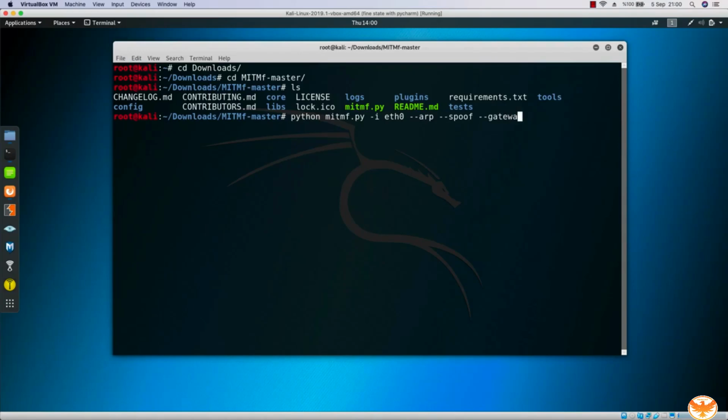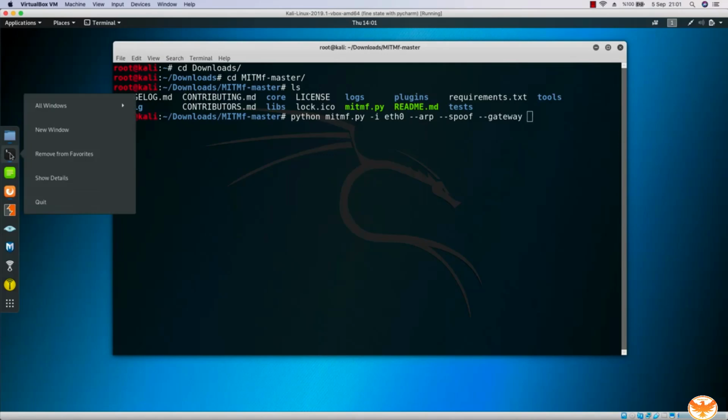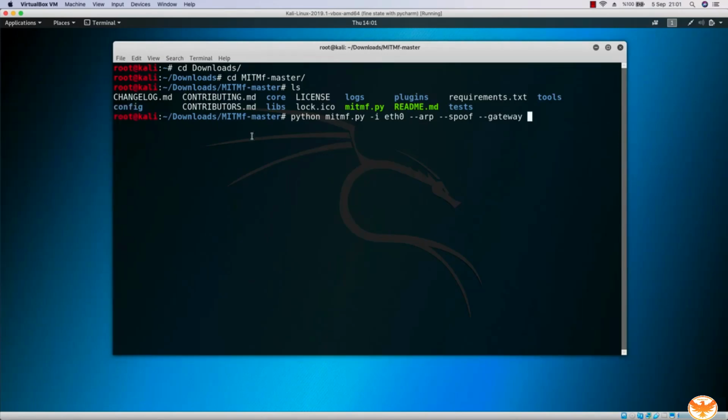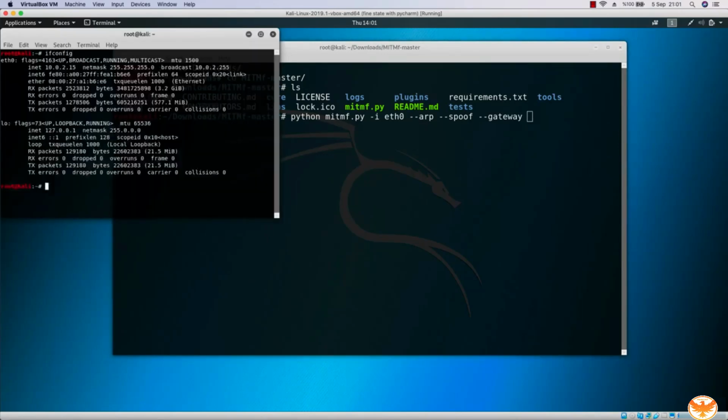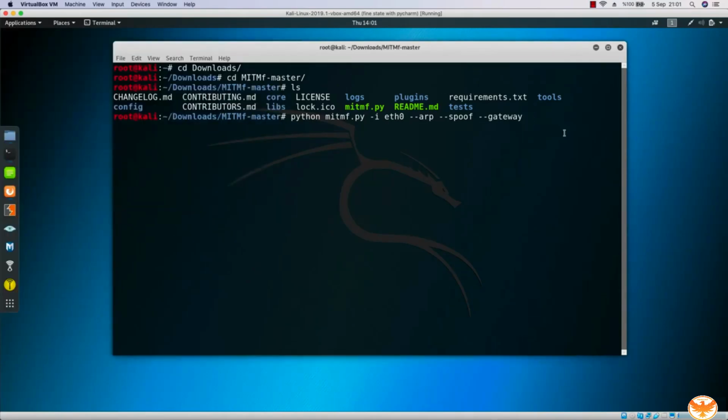And then I will specify ARP spoof, and then I will specify the gateway MAC address. No, not the MAC address, actually, the IP address. So if you run ifconfig, you will see that our own IP is 10.0.2.15, okay, which is our NAT network IP, and it means that our NAT network gateway is 10.0.2.1, and our target is actually 10.0.2.4. So how do we get this?